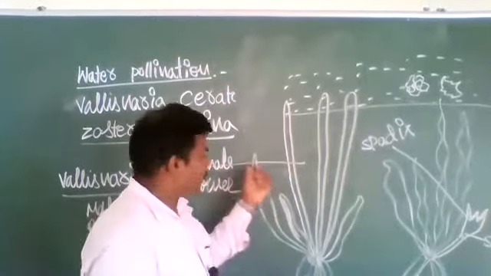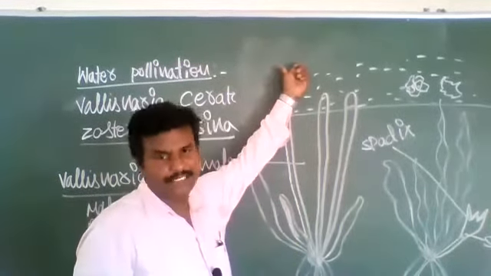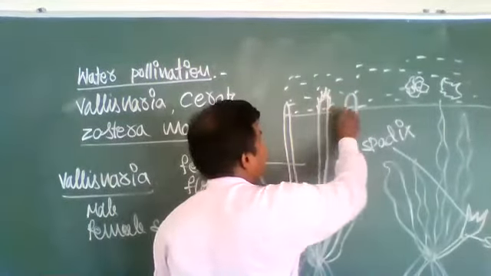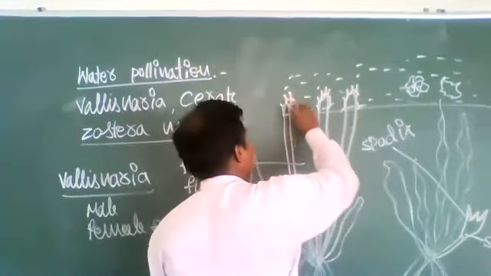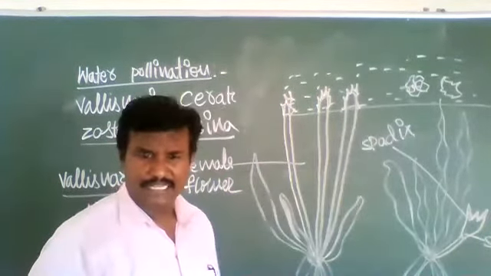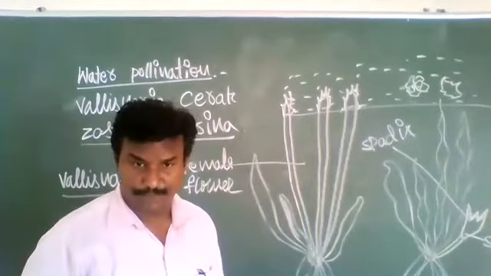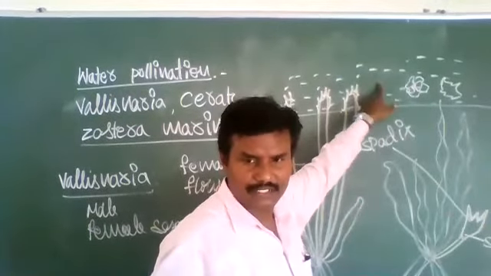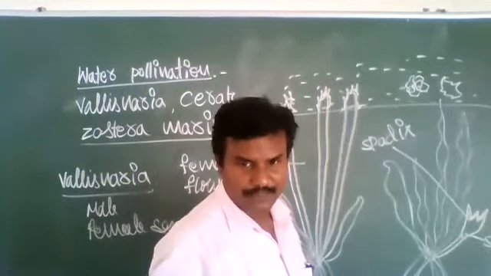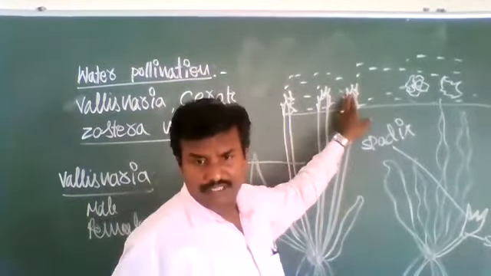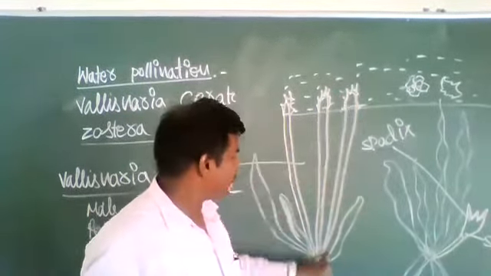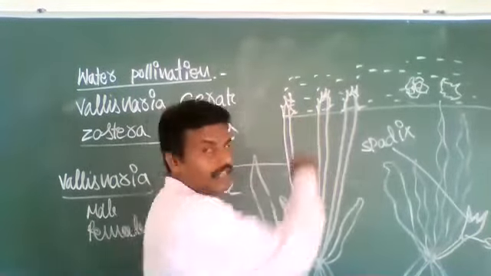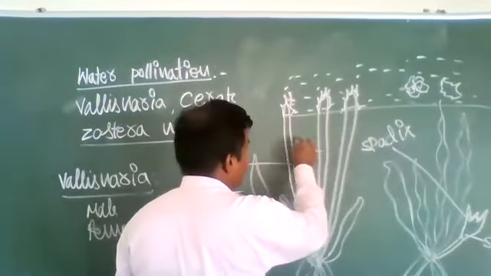Next, the female flower remains afloat on the upper surface of the water. This is the female flower. The female flower remains afloat on the upper surface of water. So this is the male flower. The male flower reaches the female flower through water current and pollination takes place. Soon after pollination occurs, this is the female flower, this is the female stalk. The flower is afloat on the upper surface of water. It is the stalk.